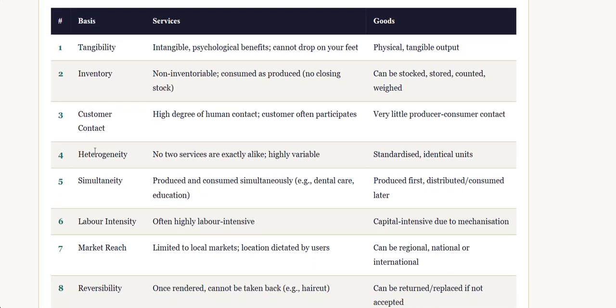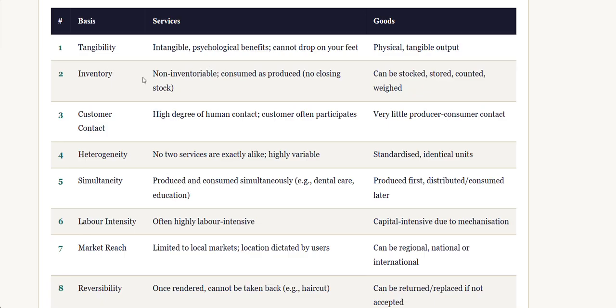Tangibility means the service offered is intangible. Psychological benefits cannot be dropped on your feet. So goods are physical or tangible. This is a comparison table between services and goods. Based on the tangibility factor, in services it is intangible. In goods, it is physical and tangible.